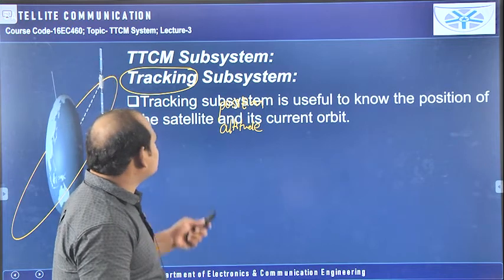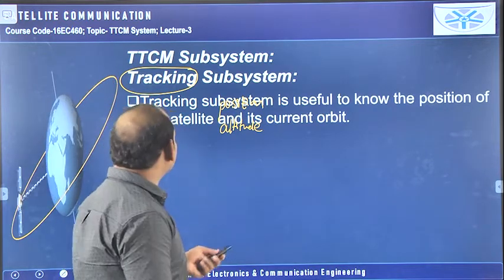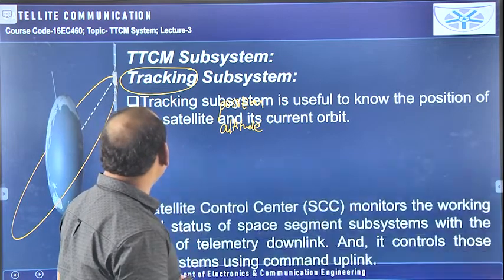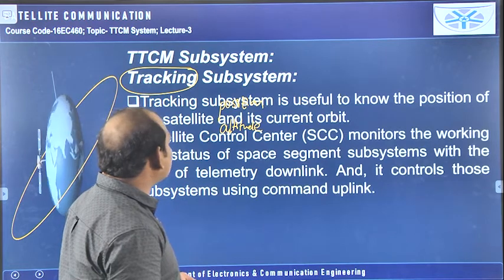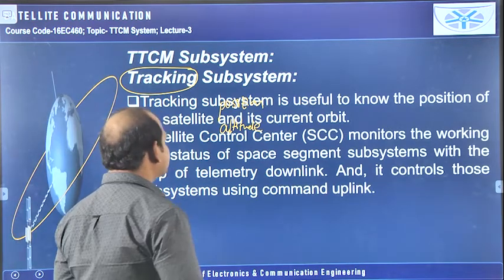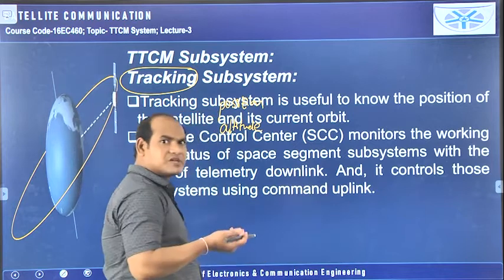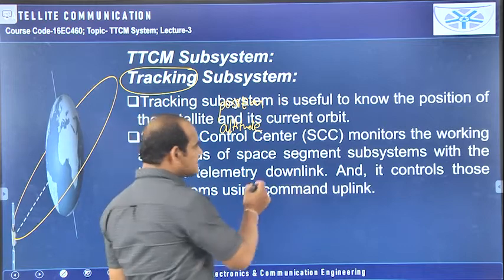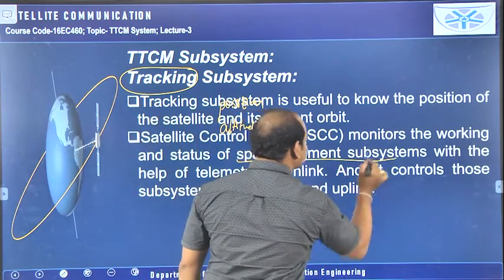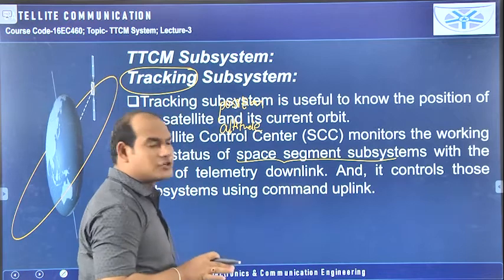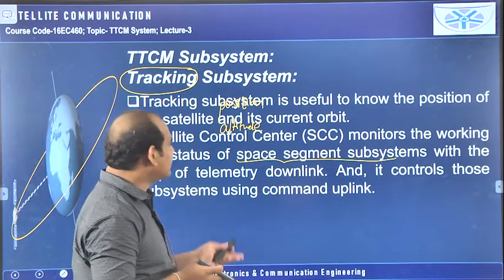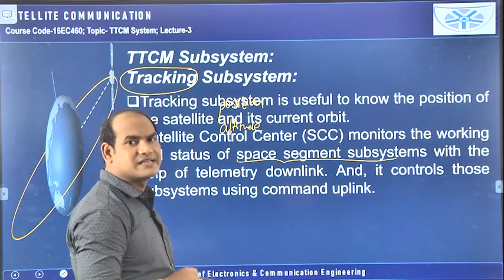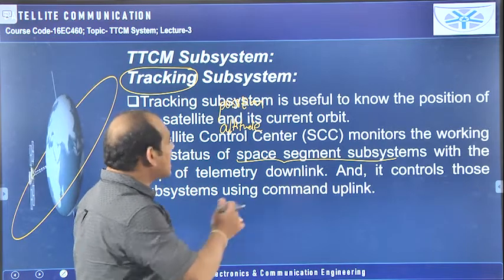So as I said, the tracking subsystem is useful to know the position of the satellite and its current orbit, in which orbit it is available, that will also be determined. The satellite control center monitors the working and status of the space segment subsystems. Already we know two types of subsystems are available: ground segment subsystems and space segment subsystems. TTCM subsystem itself is available in both segments. So it is taking care of all these subsystems.